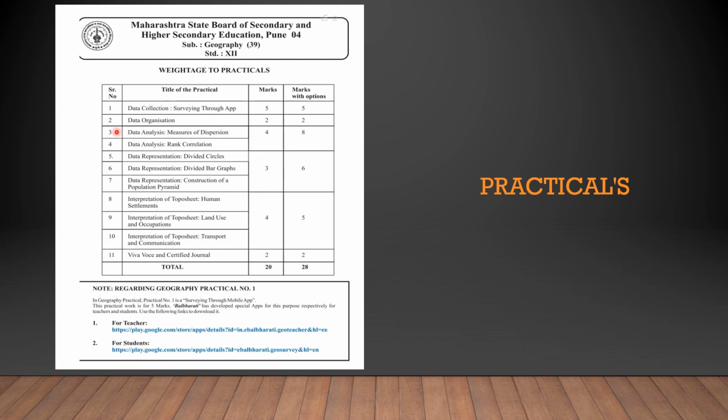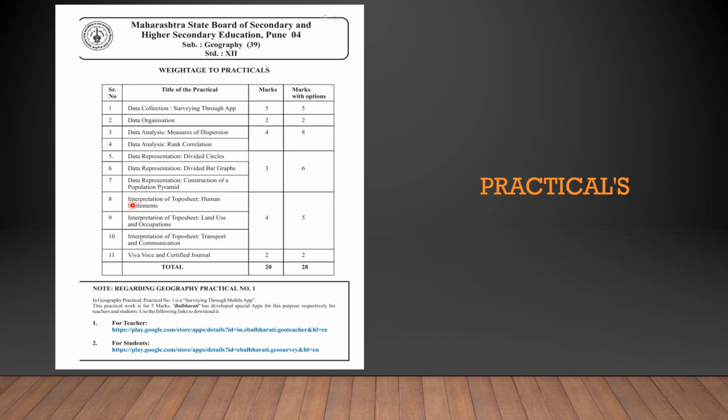After collecting the data and organizing it, you will measure the data and rank correlation. Then you will divide the circle or represent the data on a bar graph or on the pyramid. So out of these 6, any 3 can be done.